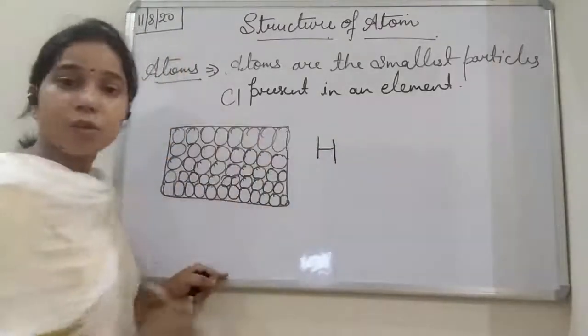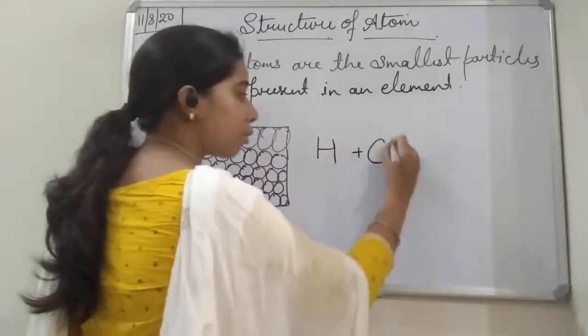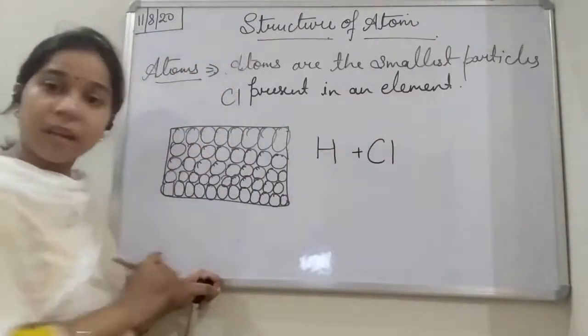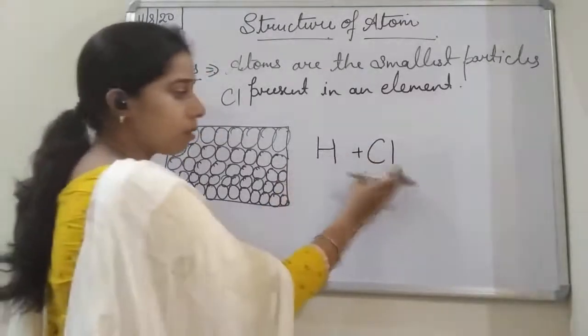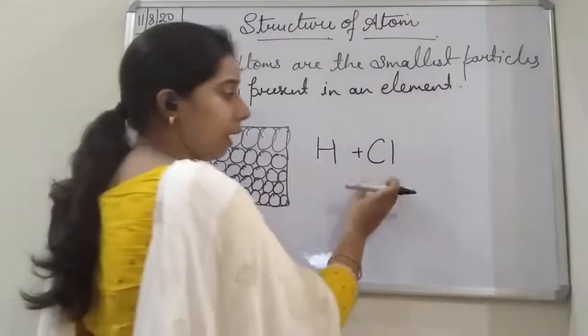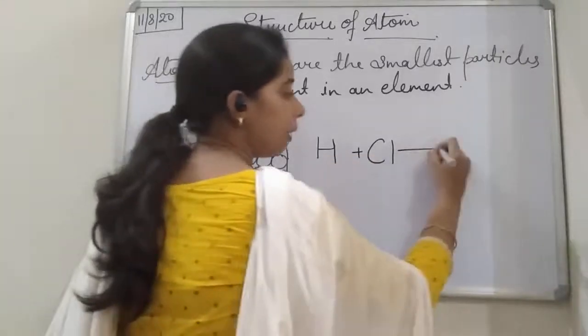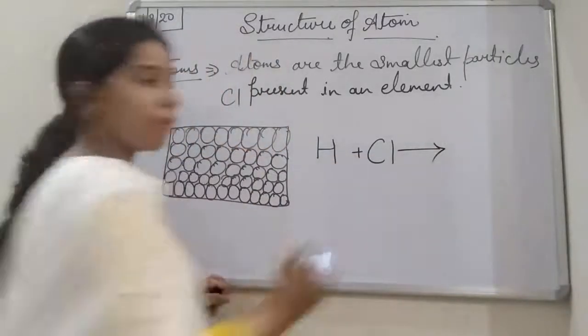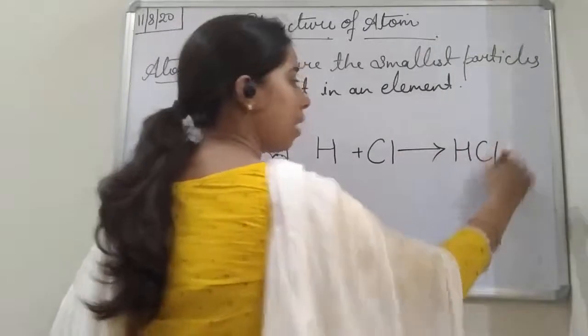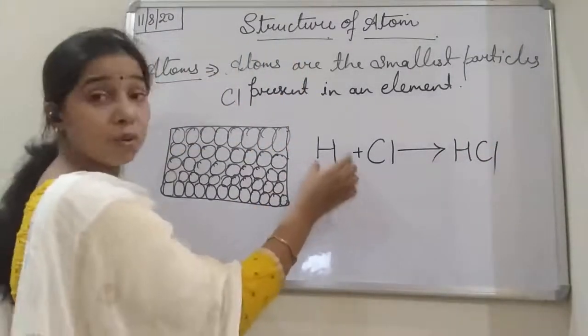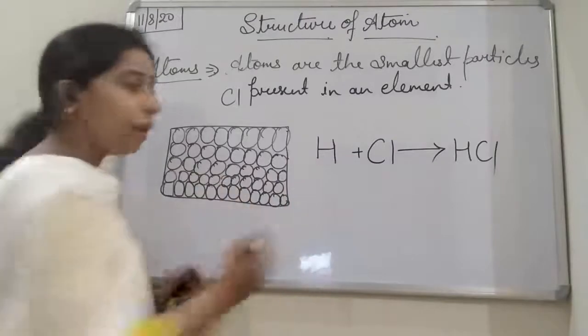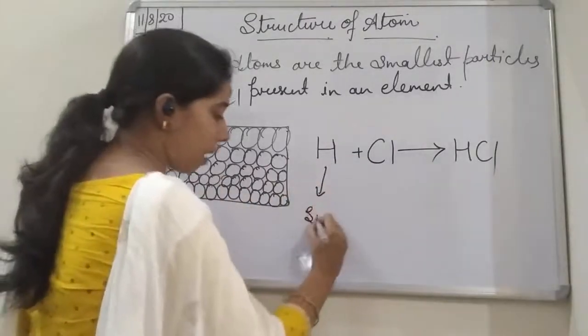We can understand it like this, student. If this is hydrogen and it reacts with the chlorine atom, what will happen? If we suppose this is the hydrogen element and this is the chlorine element, when both of them react together, there is a formation of hydrochloric acid.